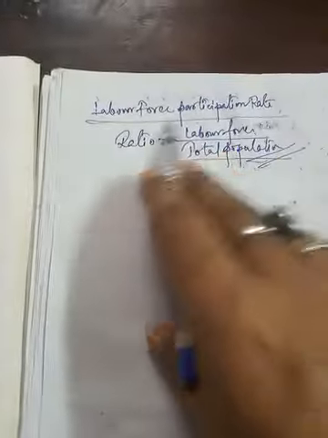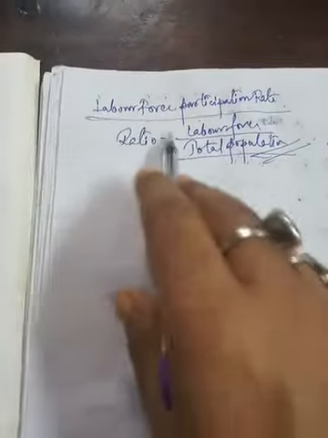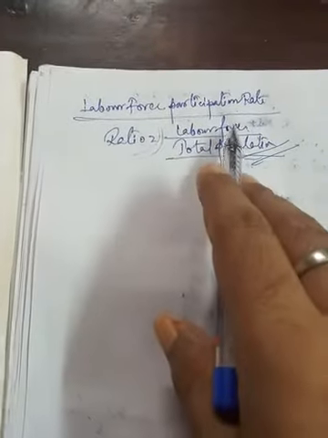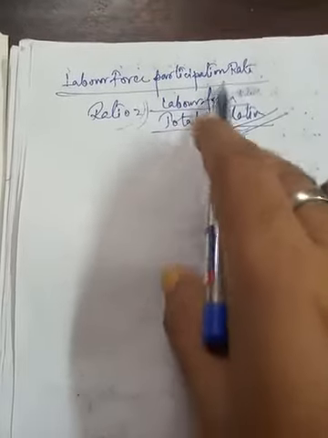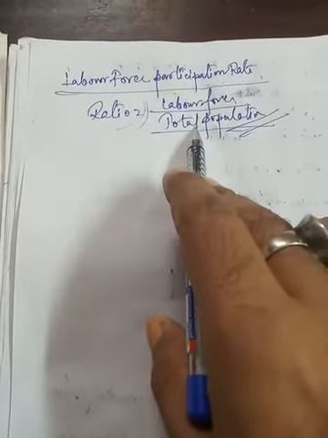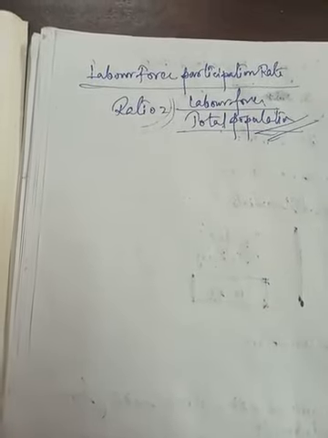Total population. So what is the labor force participation rate? The labor force participation rate is a ratio of labor force to total population. Okay, this is the labor force participation rate. Okay, and that's much for today.